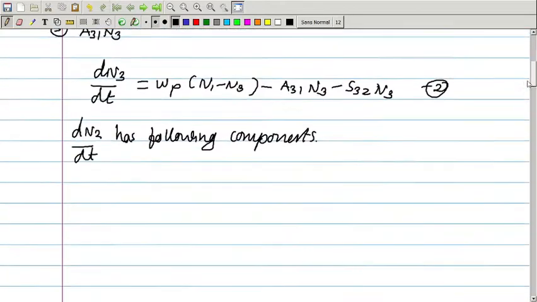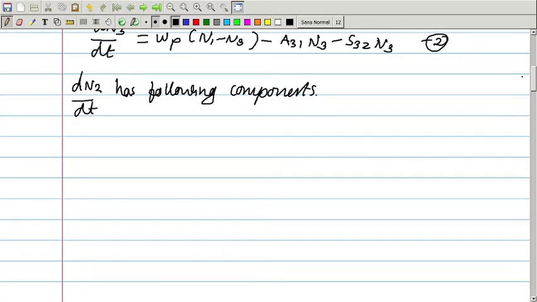So, the rate of change of N2 with respect to time, we can denote as the rate equation for N2. It has the following components. First component: the stimulated emission to E1, which produces laser light.